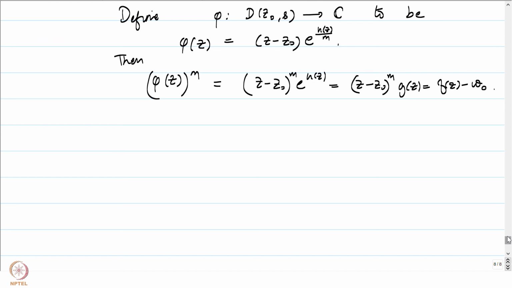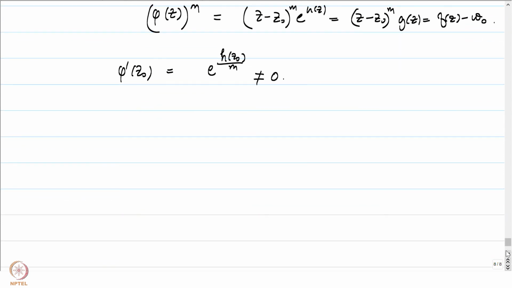The first thing to notice here is that what is phi prime at z0? If you look at phi prime at z0, that's just going to be equal to e to the power h of z0 by m, which is not equal to 0. And this is precisely where our inverse function theorem that we proved earlier is going to come into the picture.